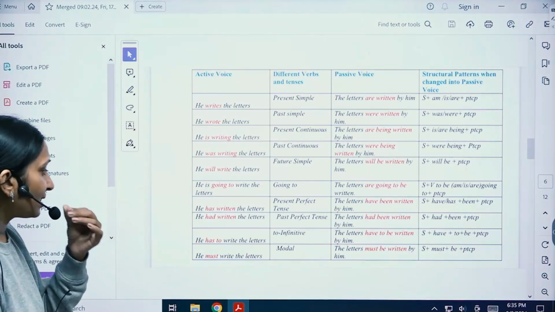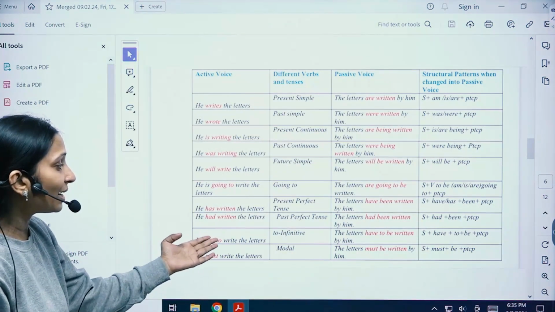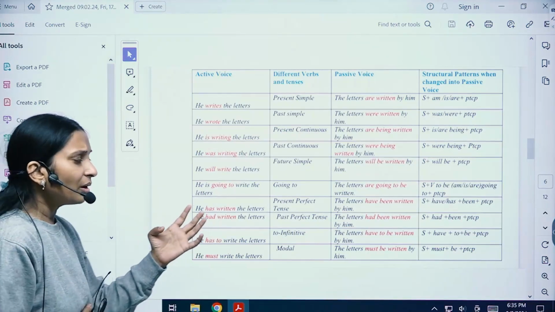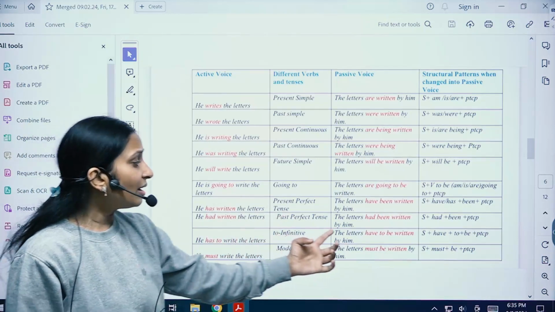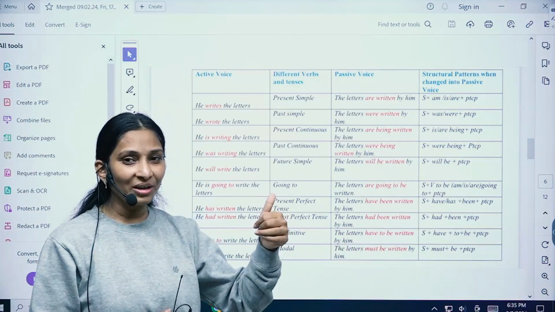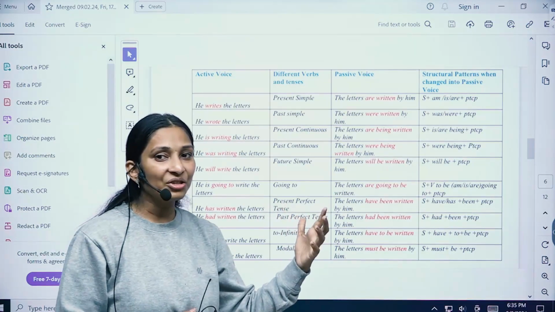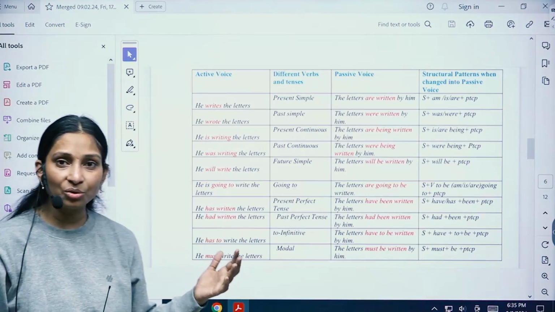Now let us understand the to infinitive. He has to write the letter. So this same thing, be, we are going to add over here. Here the letters have to be written by him. So whenever to infinitive is used, you add the extra verb be. And same thing with modals also, children.